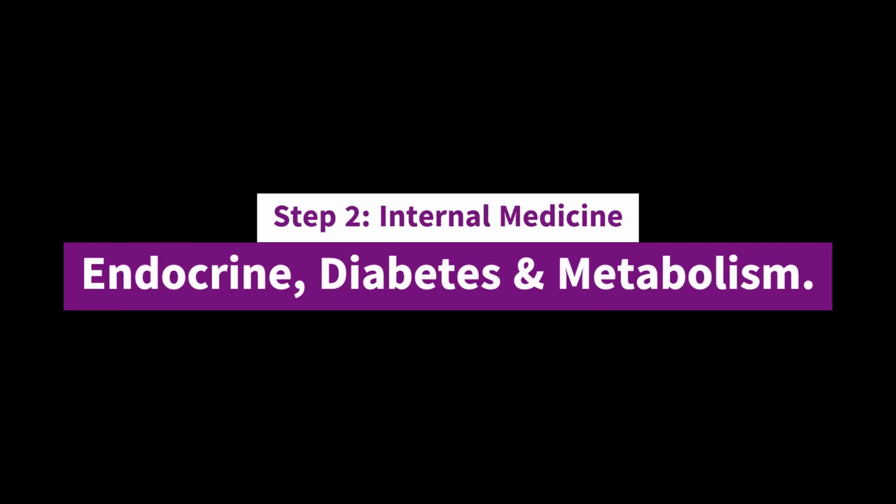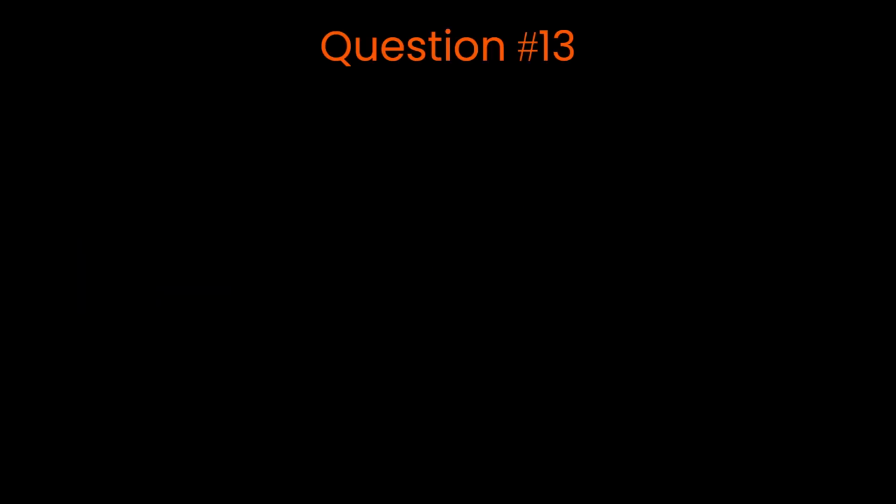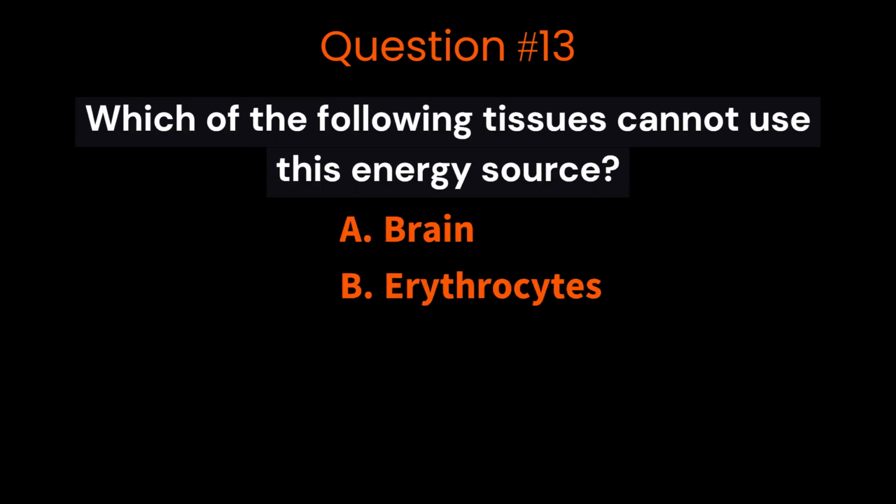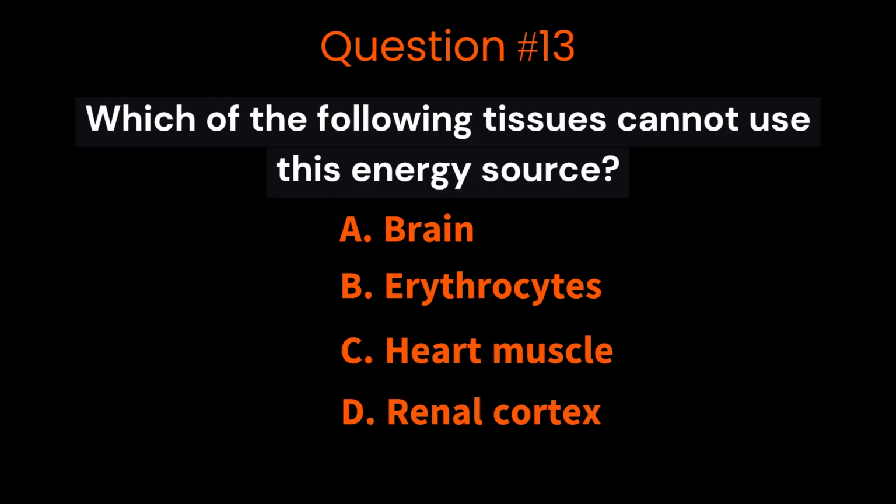Today, we're diving into Step 2, Internal Medicine, focusing on endocrine, diabetes and metabolism. Question number 13. For the following case, which of the following tissues cannot use this energy source? A. Brain. B. Erythrocytes. C. Heart muscle. D. Renal cortex. E. Skeletal muscle. The case scenario is: a 24-year-old woman is admitted to the hospital with a diagnosis of acute